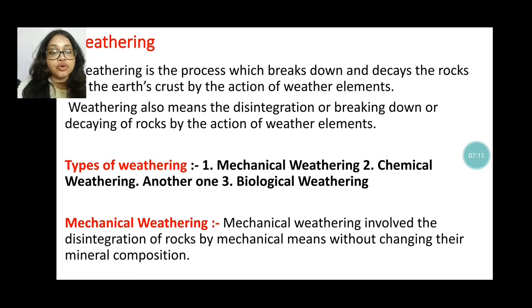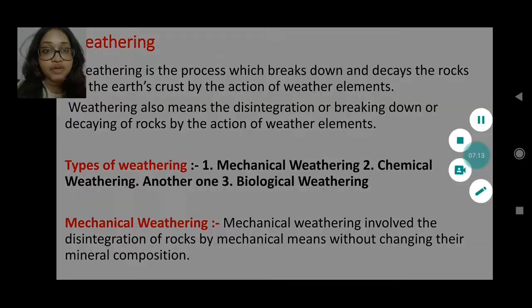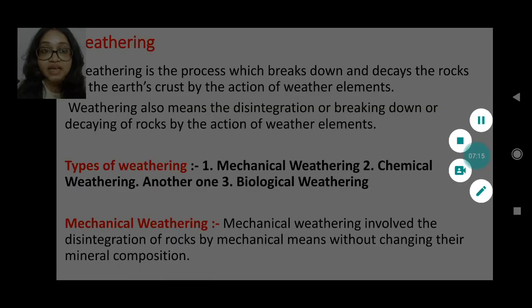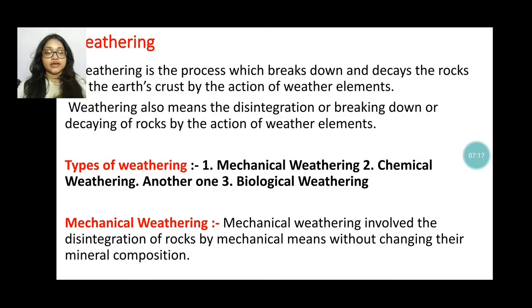There are three types of weathering we see here. What are they? Mechanical weathering, chemical weathering and biological weathering. First of all we will discuss mechanical weathering. What is mechanical weathering? Mechanical weathering is involved in the disintegration of rock in a mechanical way.